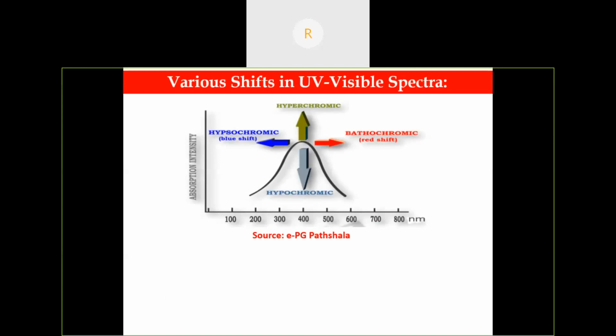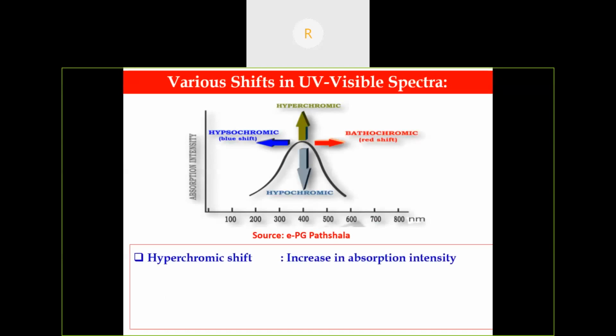If the absorption intensity is increased in the presence of a chromophore and auxochrome, then it is called a hyperchromic shift. There is an increase in absorption intensity. If the absorption intensity is decreased, then it is known as a hypochromic shift.